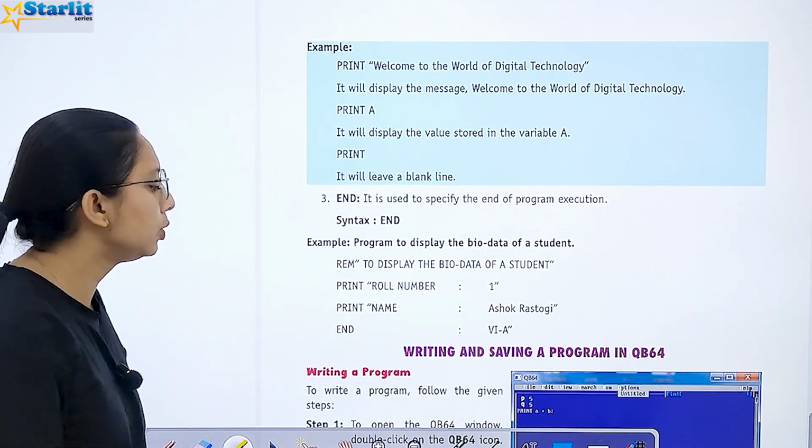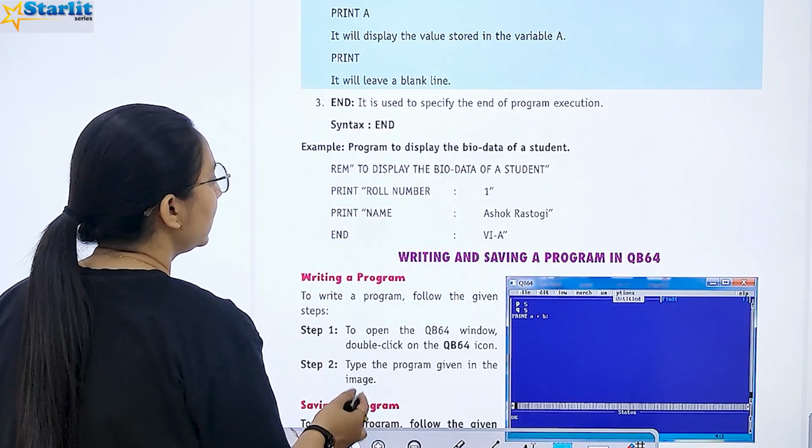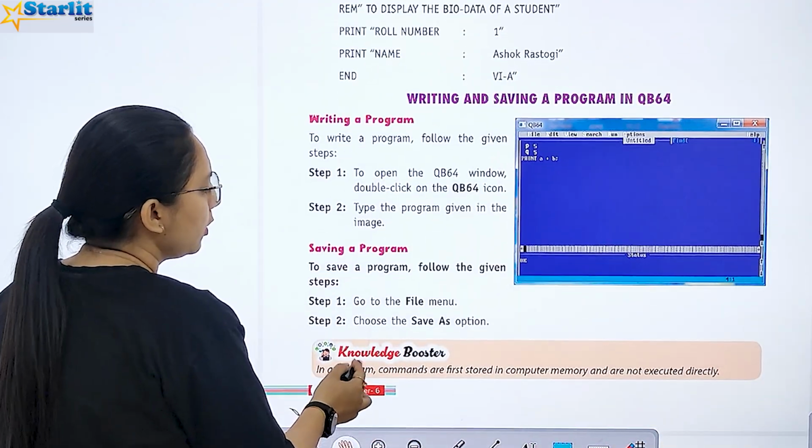So END is used to specify the end of the program. When you want to end the program, the syntax END will be used.